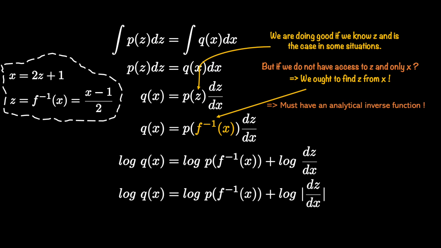There is one last modification that we want to do here as well, which is that even though we are interested in the correction part, we are interested in the absolute value of the correction part. You see, what could have happened was that our transformation might have simply flipped the base distribution, and then you would end up getting a negative sign. And while geometrically it is okay, this is not applicable to probabilities because probabilities are going to be positive. And hence we are taking an absolute of the correction part here, the dz over dx.